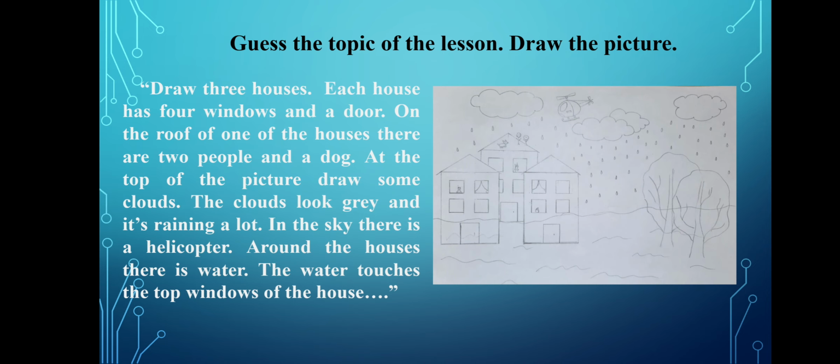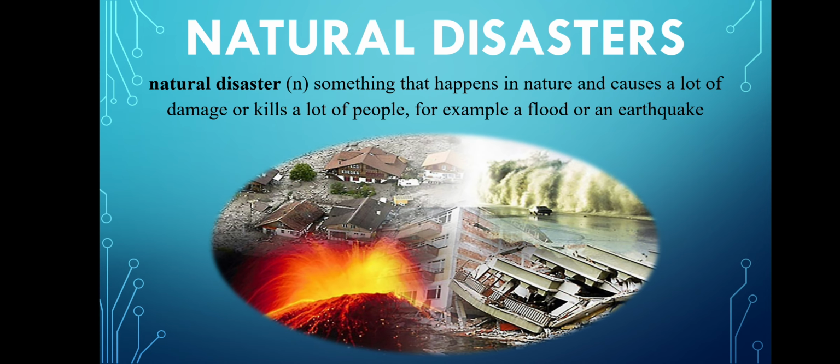Students, look at your drawing. What do you think has happened in the scene? Yeah, you're right, it's a flood. Maybe even a hurricane or tsunami. What do you think the theme of our lesson is? What are we going to talk about today? You're right, about natural disasters.